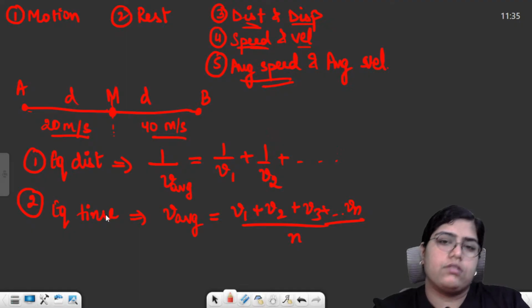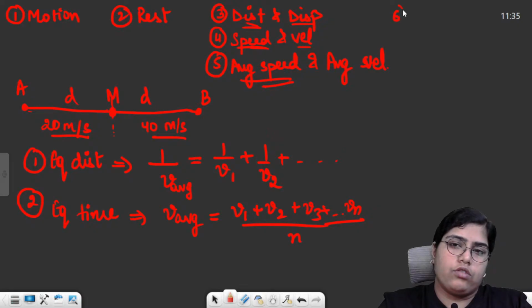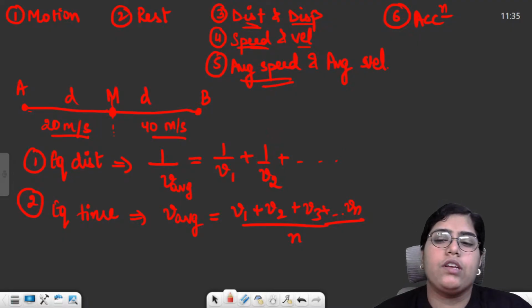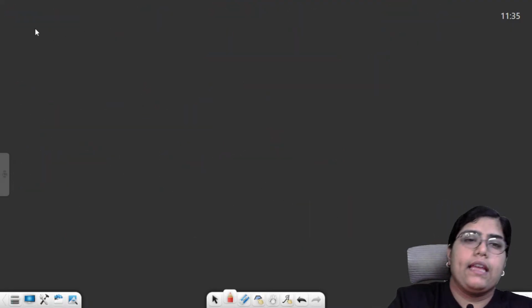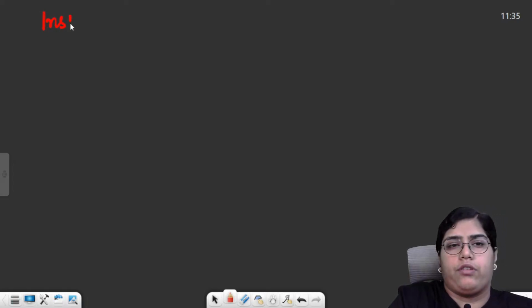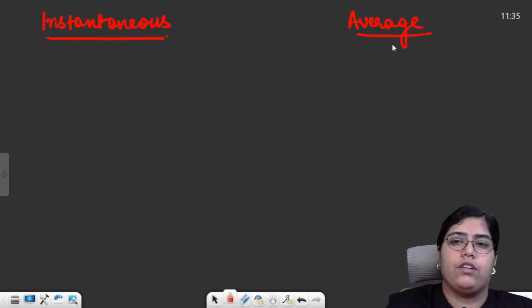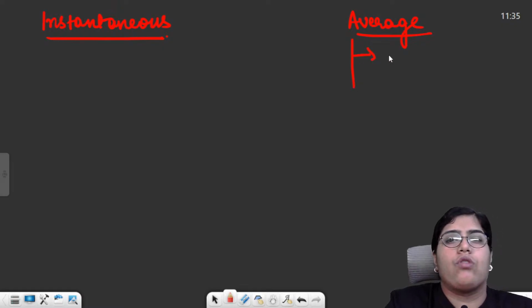Then the next concept which you studied was acceleration. Acceleration was change in velocity per unit time. Then there were two concepts from the point of view of numericals you need to remember. First was the concept of instantaneous, and second was average. As we just saw, for average speed and average velocity, whenever you calculate average, you always have a defined interval.